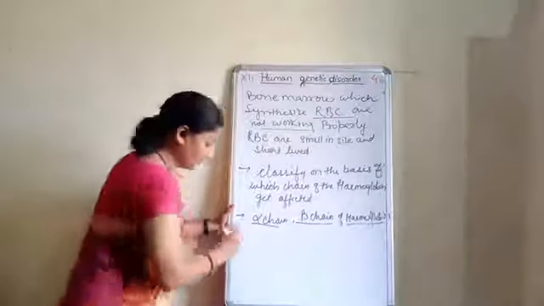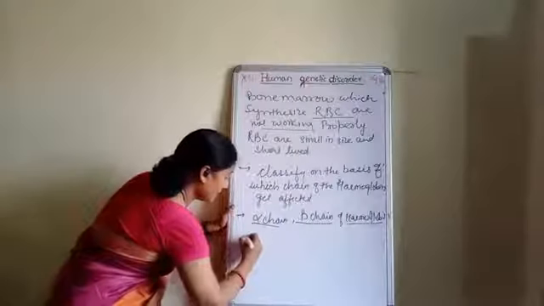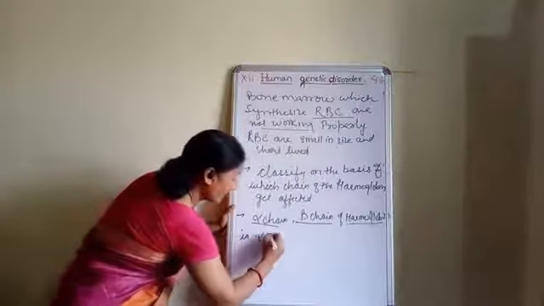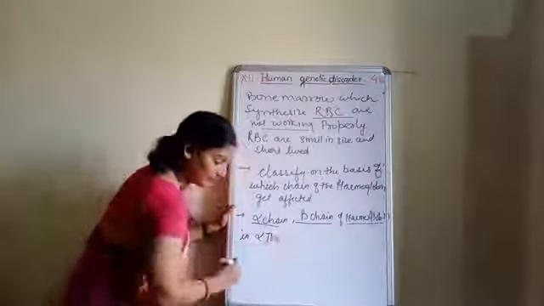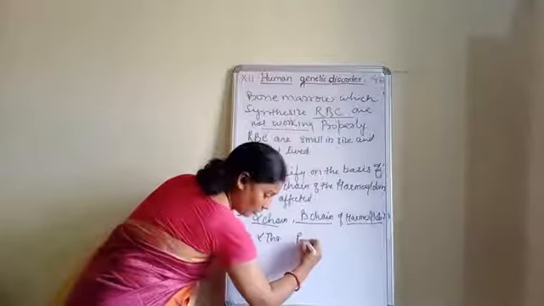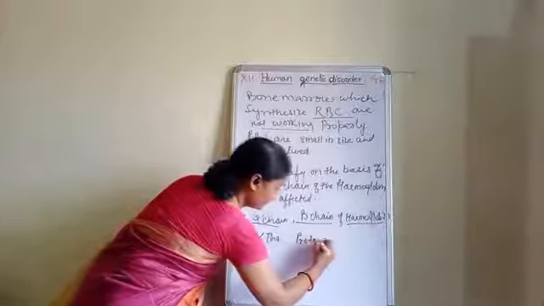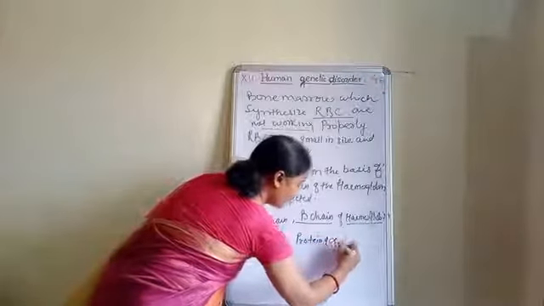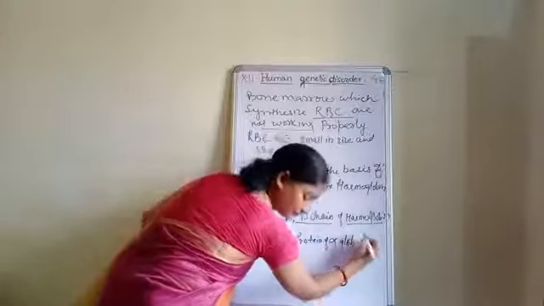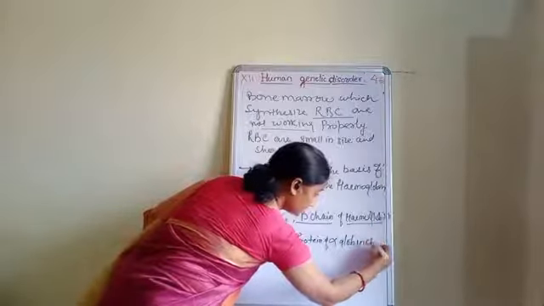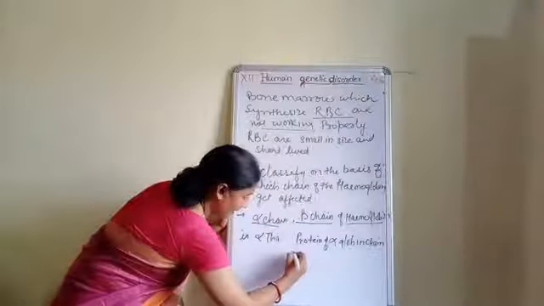Now, in case of alpha thalassemia, the protein of the alpha globin chain is affected.